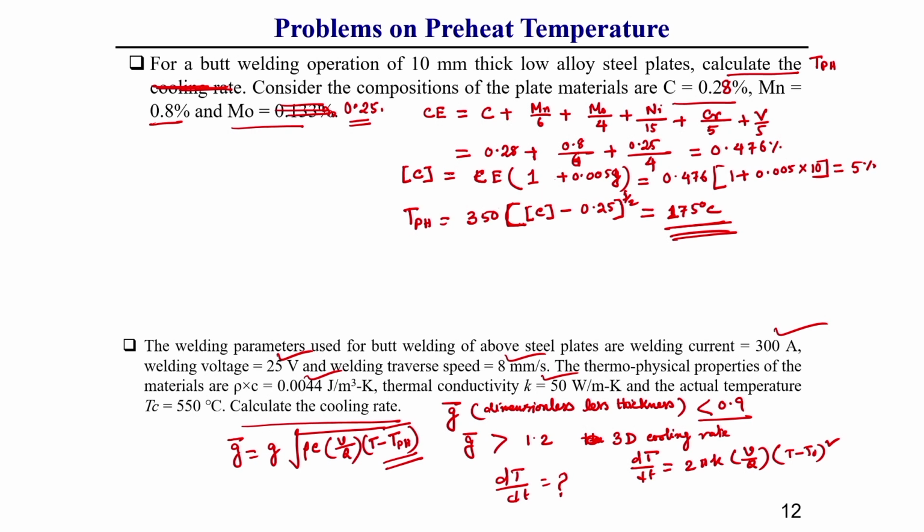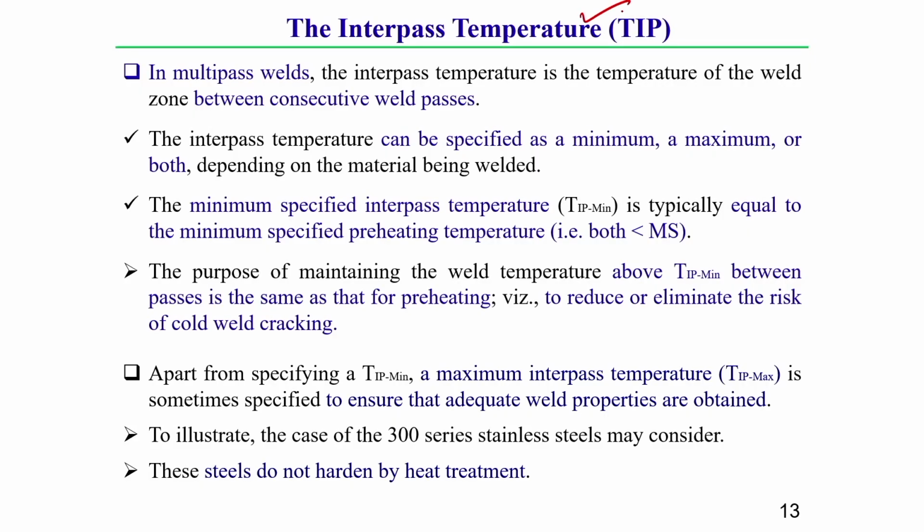So, this is all about preheating and the types of preheating calculation. Now, we will discuss the interpass temperature, that means in case of a multipass welding process, what should be our interpass temperature. One thing you should keep in mind: generally for interpass temperature, our temperature range can be a minimum temperature, a maximum temperature, or both a maximum and a minimum temperature.